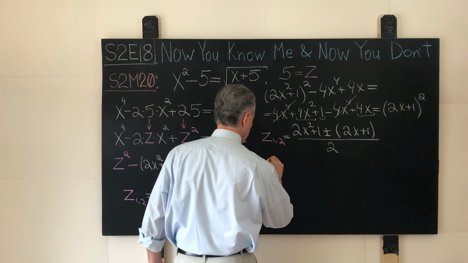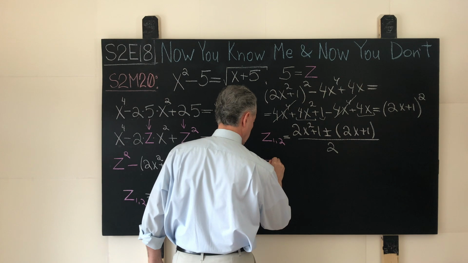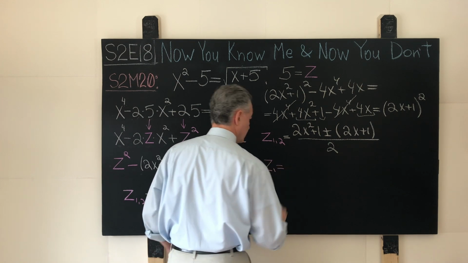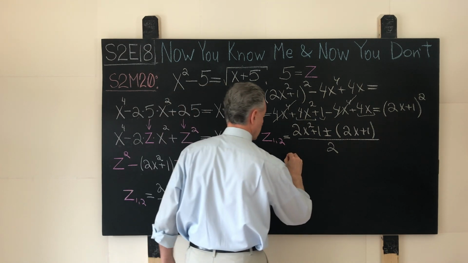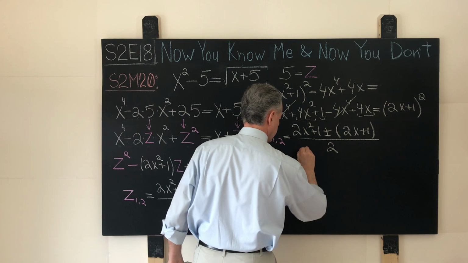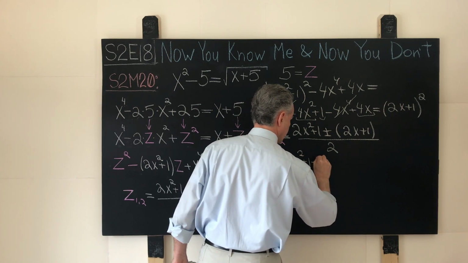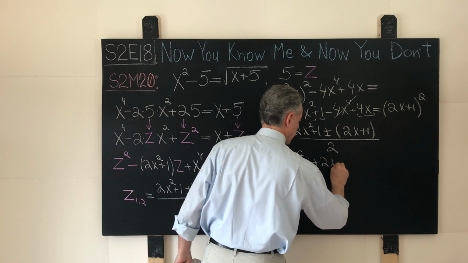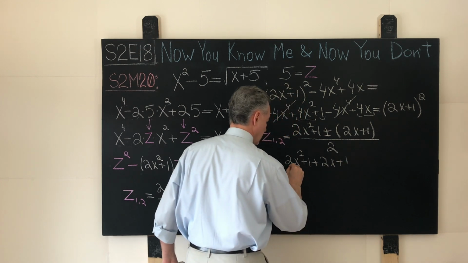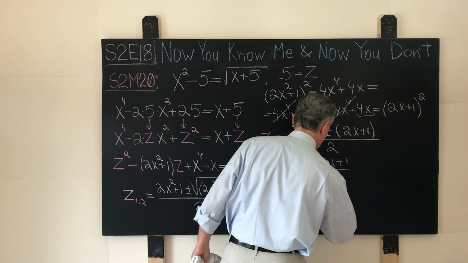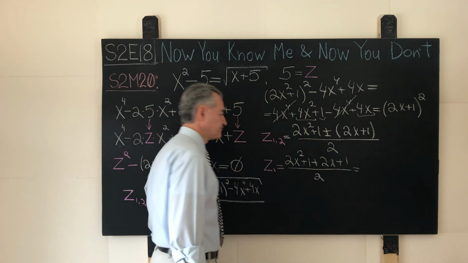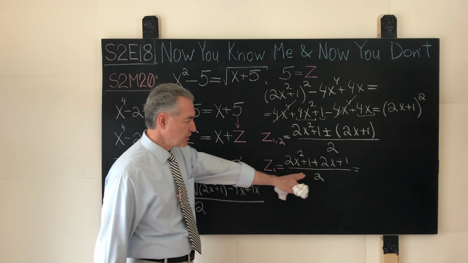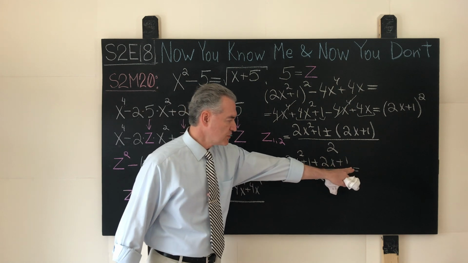For the first root, z₁, what do we have? Let's write it down. 2x² + 1, let's say plus 2x + 1 over 2. That will be what? 2x², 2x, 1 plus 1 is 2.